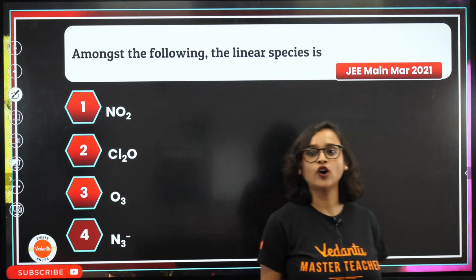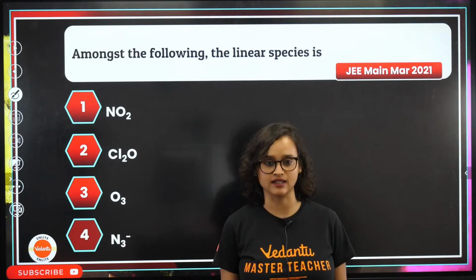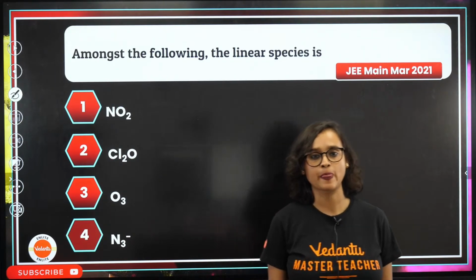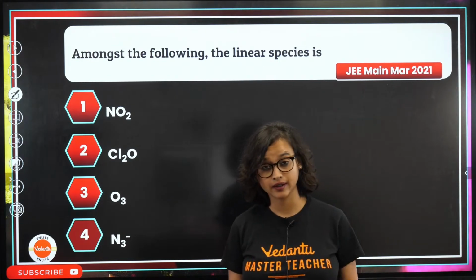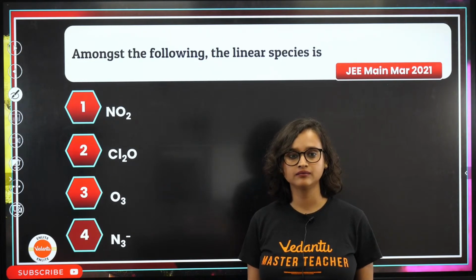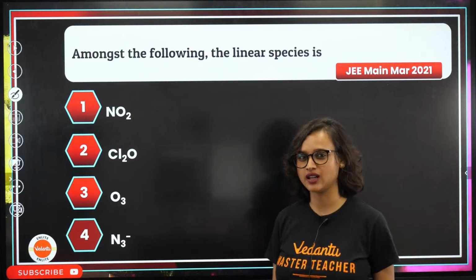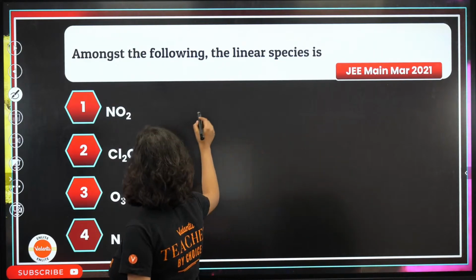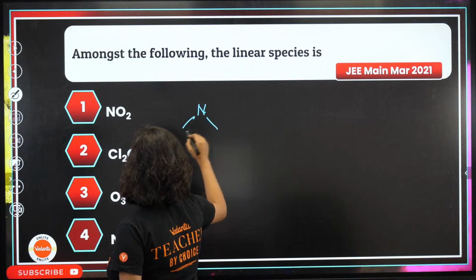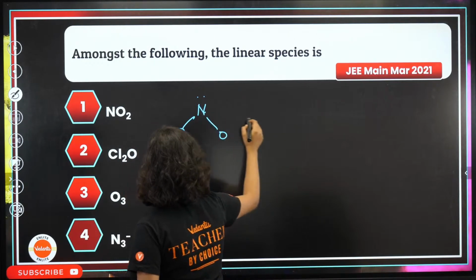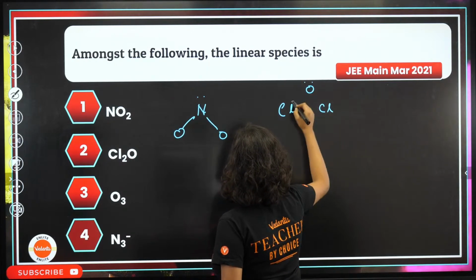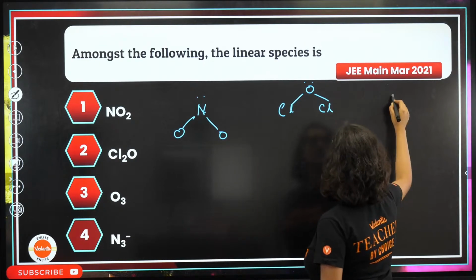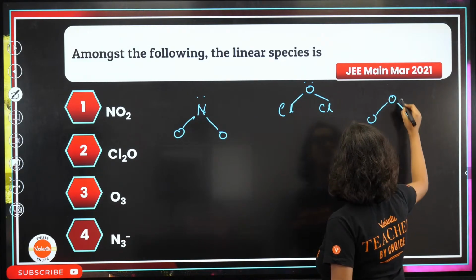Okay. Amongst the following, the linear species is. Which one is the linear species? O3 won't be linear. NO2, if I draw it like this, N, O, O, there will be a lone pair. Cl2O, Cl, Cl, O, this will also have a lone pair. O3, if I draw, this will also have a lone pair.